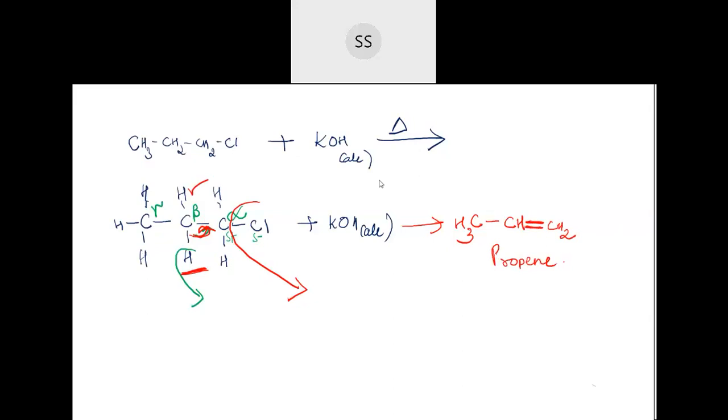Now name this one. What is the name of this compound? 1 carbon, 2 and then 3. Correct, no? So chloro, 1 chloro it is. 1 chloropropane gives you propene. Yeah, now you can write this down.